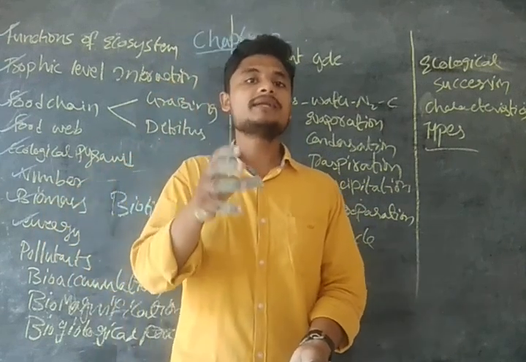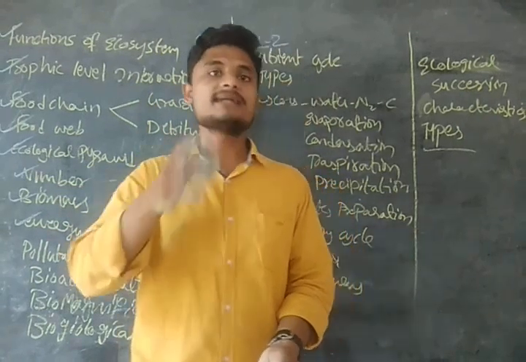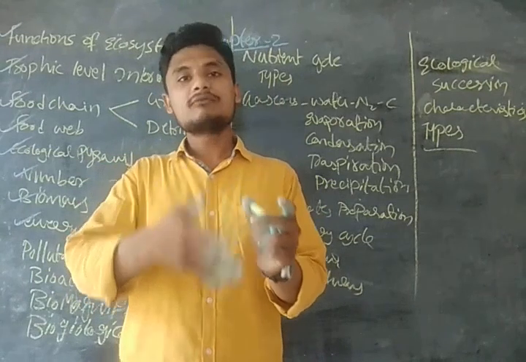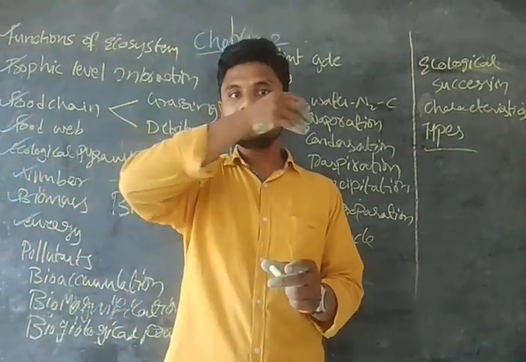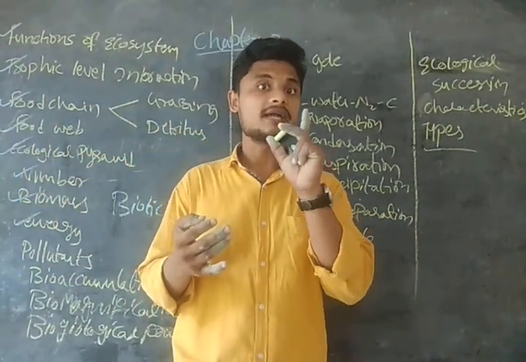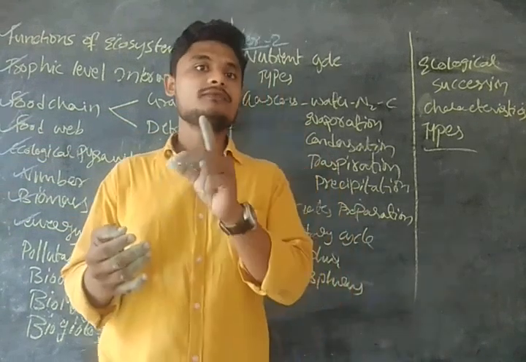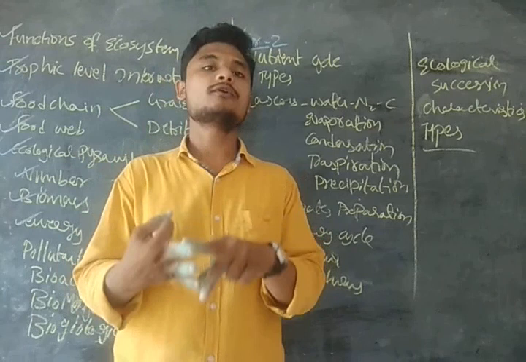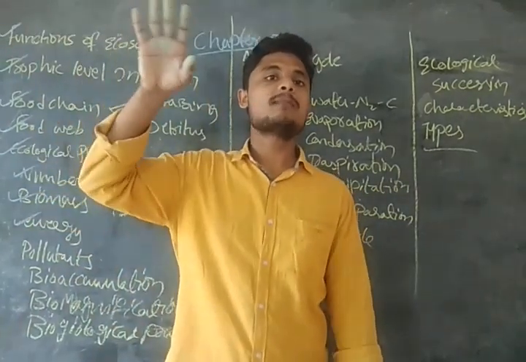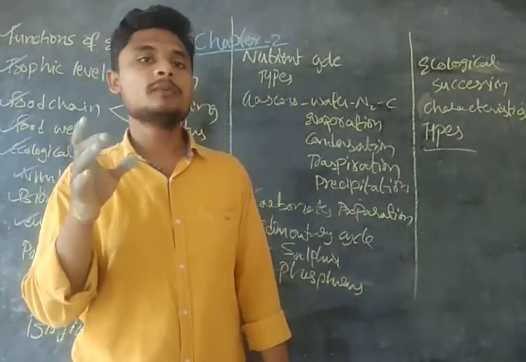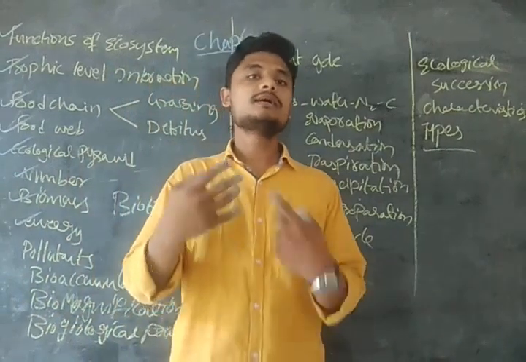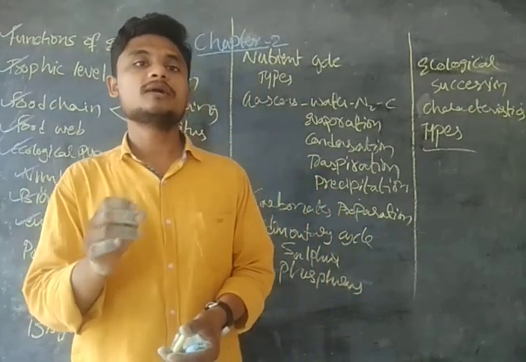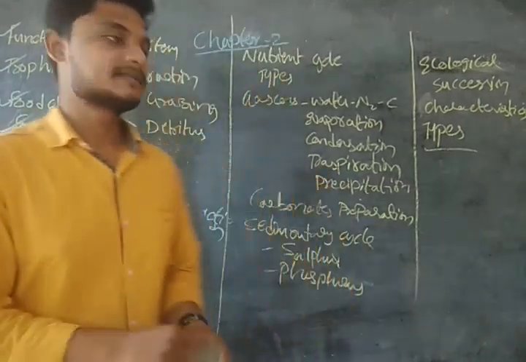So the biogeochemical process is one where the living organisms, plants and animals, in the part of the biosphere, revolve through the other parts of the earth, that is the atmosphere, lithosphere and hydrosphere. The movement of living organisms through the atmosphere, lithosphere and hydrosphere is known as the biogeochemical process. Okay, is it clear?